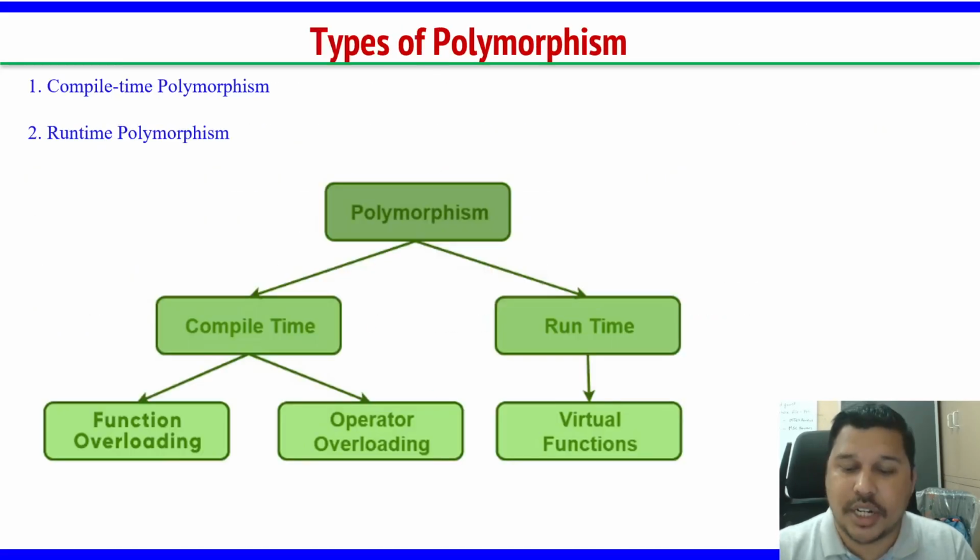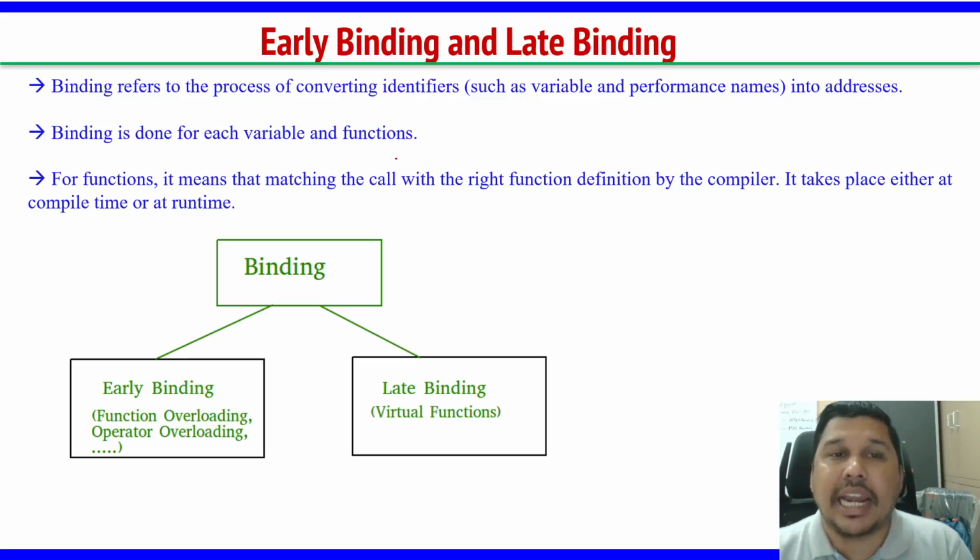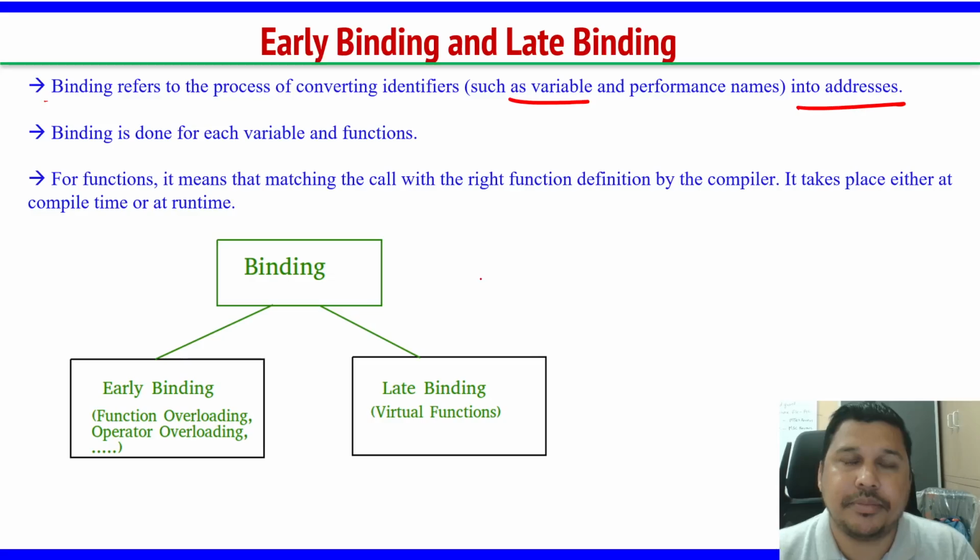Since we all studied this, again a revision of early binding and late binding. What is early binding and late binding? Binding refers to the process of converting the variables into addresses. When does it happen? If it happens during compile time, it is called early binding. If it is done during the runtime, it is called late binding. That's the difference. If the memory allocation for the variables happens during the compile time, it is early binding. If that happens during the runtime, it is called late binding.